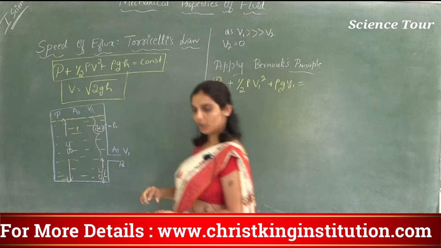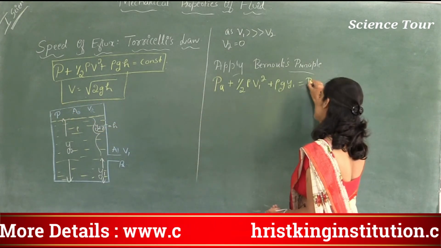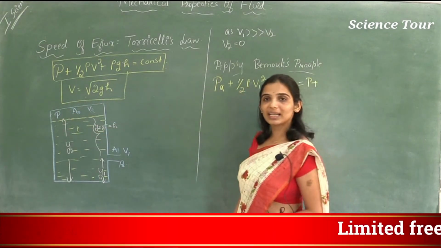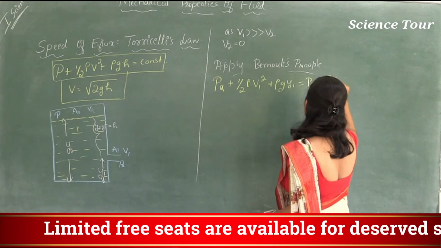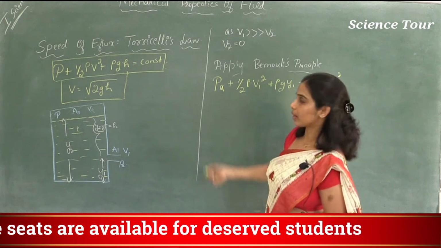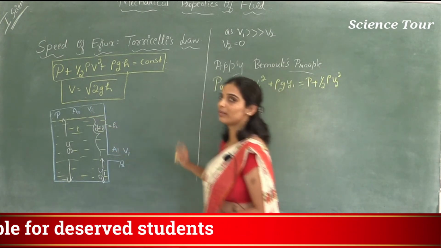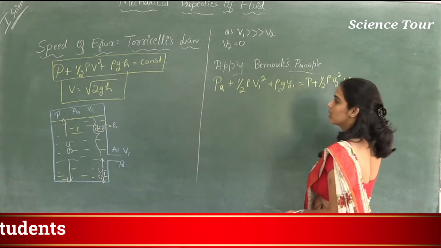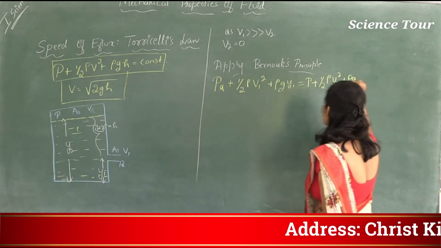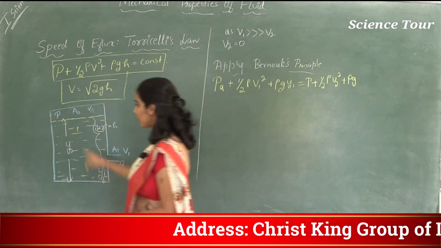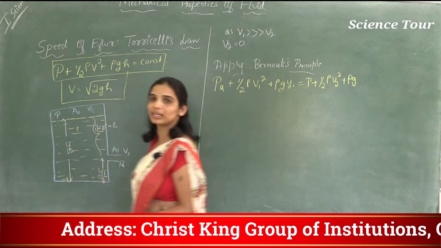What is the pressure on the top? Pressure on the top is P plus the kinetic energy on the top, half into rho into V2 square. Correct? Speed on the top is V2, which is 0, plus rho g h. Rho is the density, g is the acceleration due to gravity, and the height for the top is Y2.